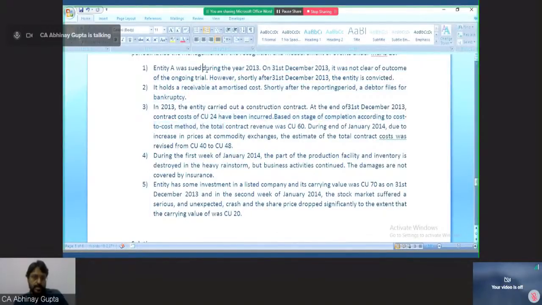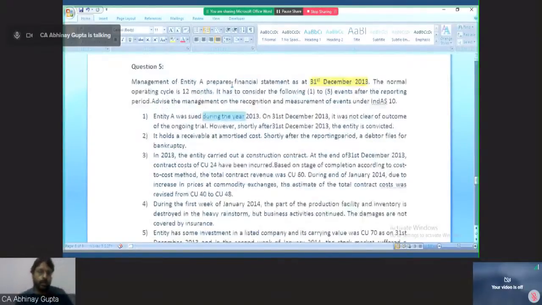So first of all, let's discuss the case. The outcome is not clear. If the outcome is not clear, then evidence is there because the case was already there. So we should make a provision for the best estimate.